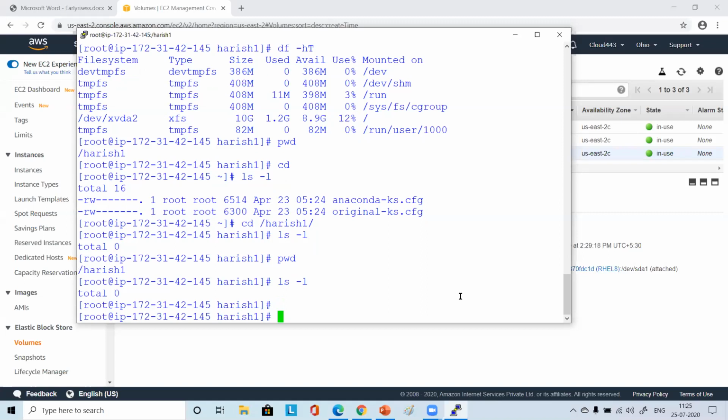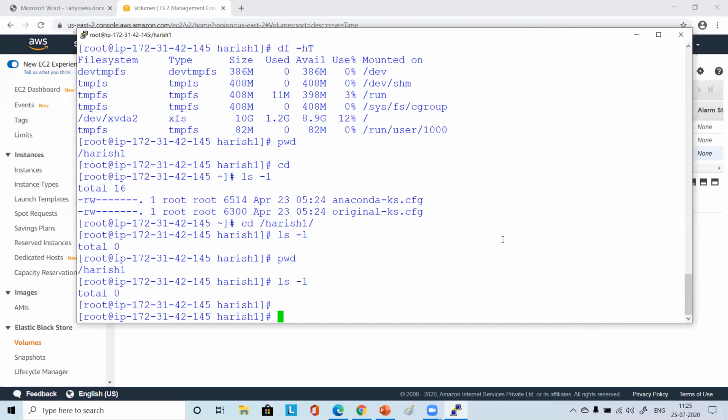Even if you reboot or shut down the machine, whenever you come back, that file system should still be accessible to you. So how can you make it so? You have to add one entry in the /etc/fstab file. Just do vi, or if you have vim, do a tab after vim. Vi is there. Just do vi /etc/fstab, all of you.